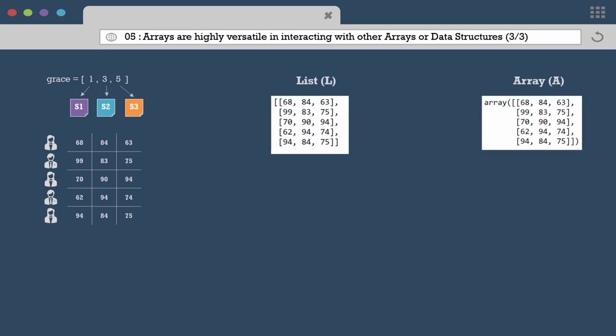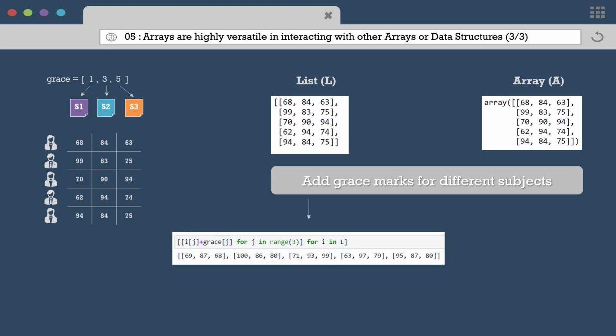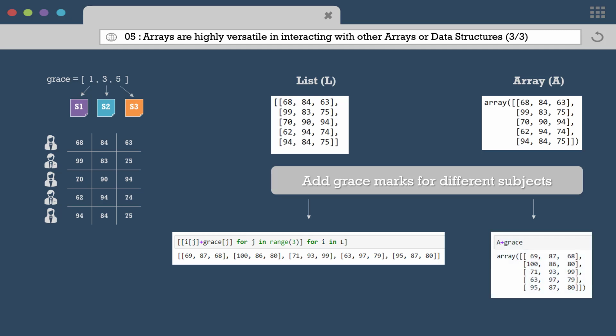Like earlier, first we store this information in both a list L as well as an array A. For the list, we add the grace marks by using a nested for loop, which actually looks complicated. Whereas for the array, we just need to add A with the list grace, and that's it. Although this particular operation happens through broadcasting, which is one of the concepts we cover in future chapters, the point that I'm trying to make here is that the list grace interacts well and much more easily with the array A compared to the list L.